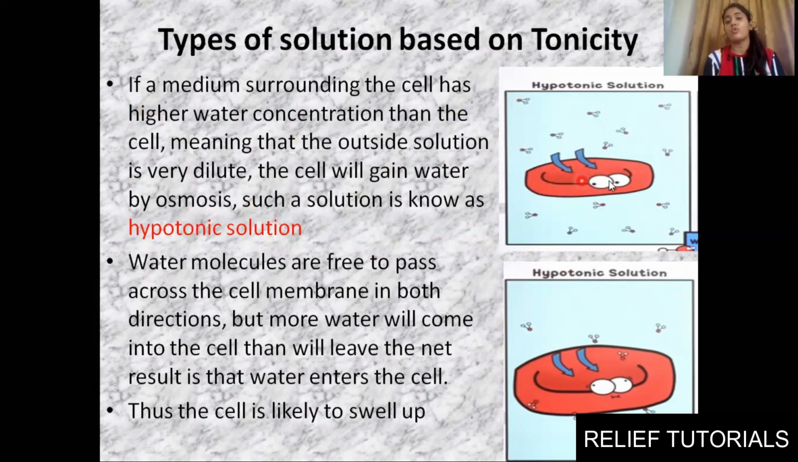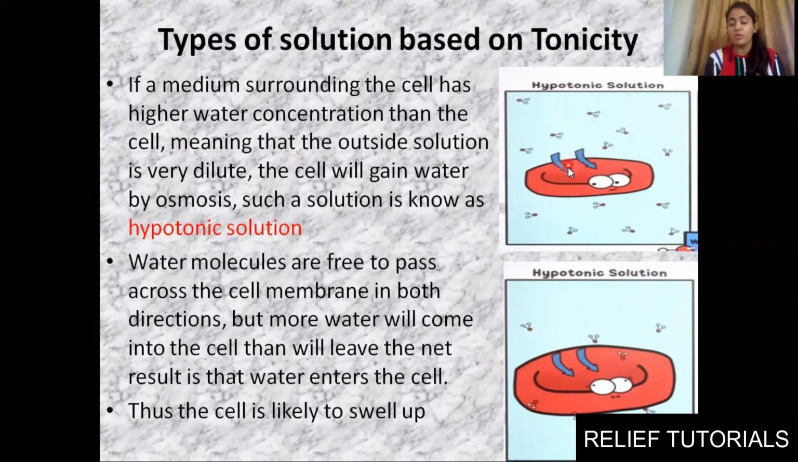The concentration of water in the cell is less, and in the outer environment it is quite high. So it will continuously go inside. You can see the arrows mean water is going inside. It will keep on going inside with the help of osmosis. This type of solution is known as hypotonic solution.